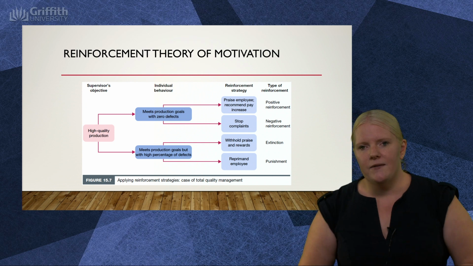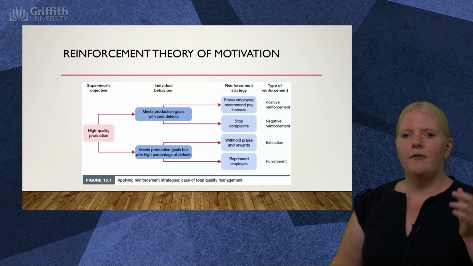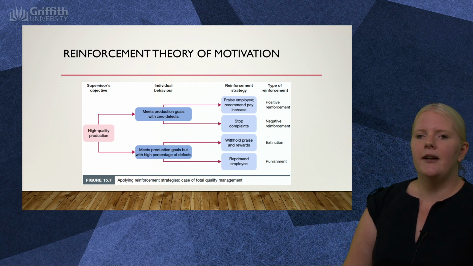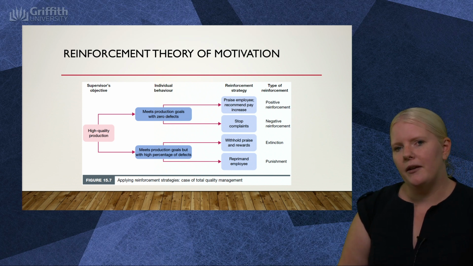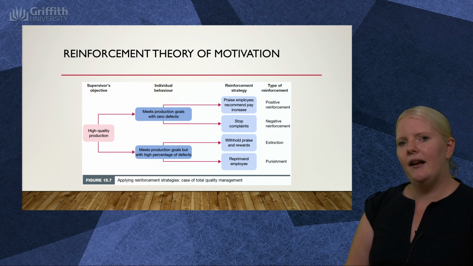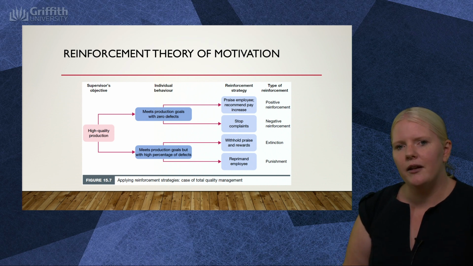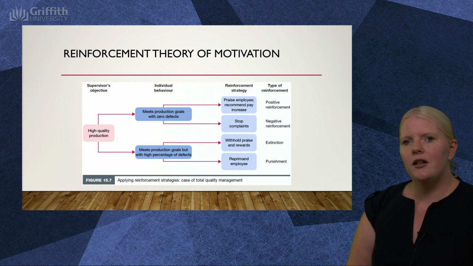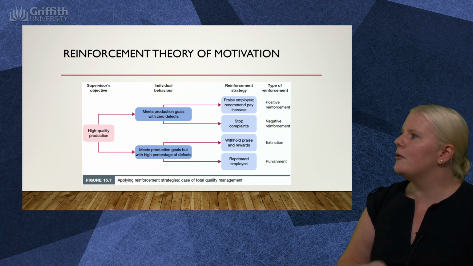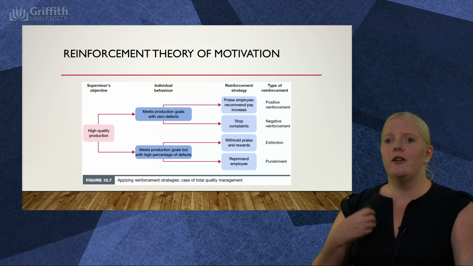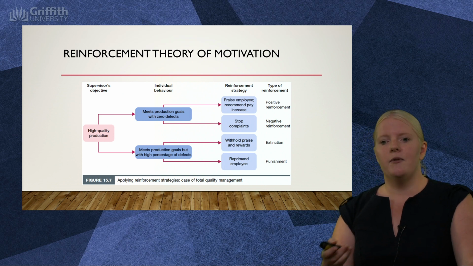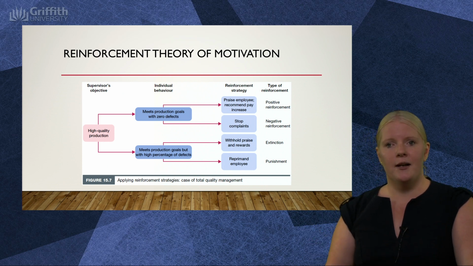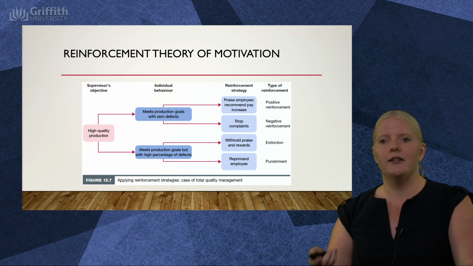So if we're looking at this figure, what we tend to find in this example is the supervisor's goal is to improve quality as a part of the total quality management process. Now you can see that our goal is a high quality production output. Now we can do that using individual behaviour in different ways, and we can reinforce it in multiple ways, but we're going to get different outcomes. So we can use all the strategies up there, but we need to know that we're going to get different outcomes.